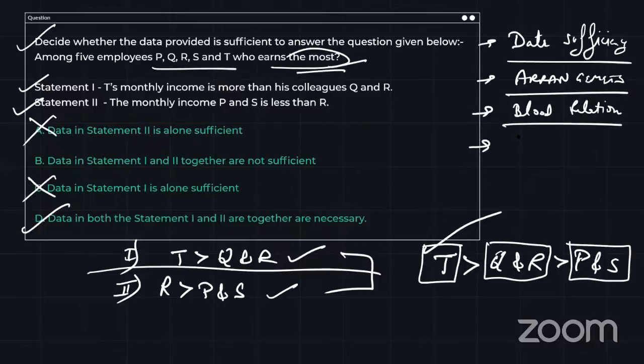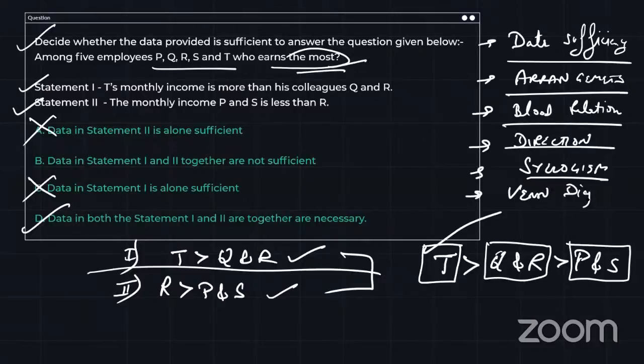Next one, directions, syllogism, Venn diagram interpretation, and the last one is visual reasoning.